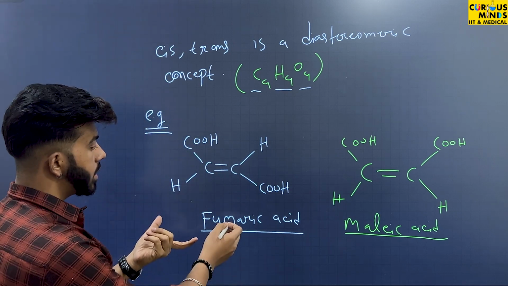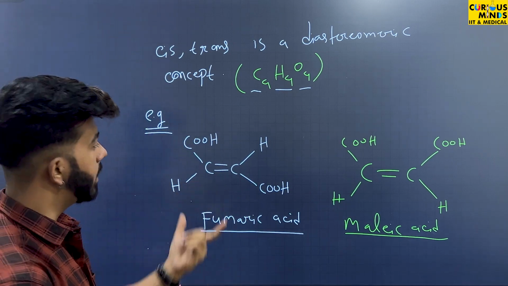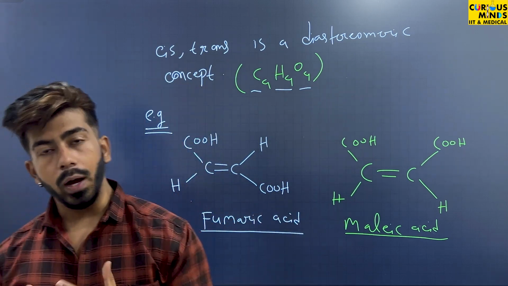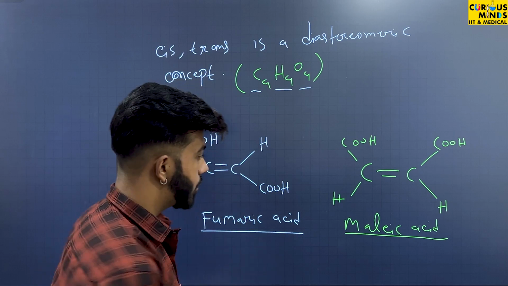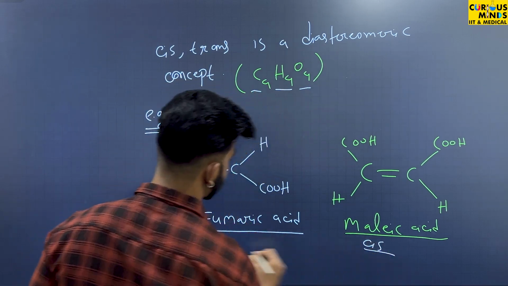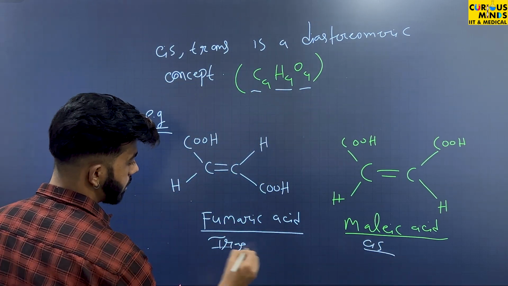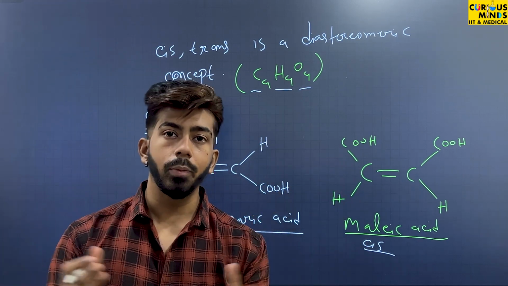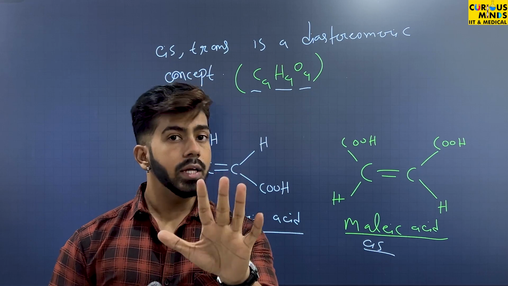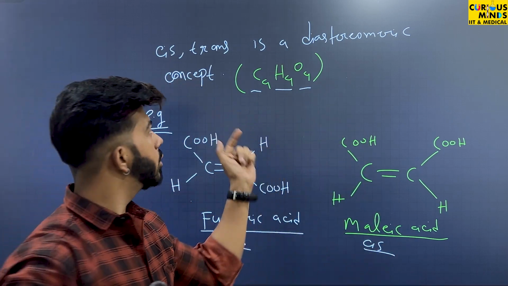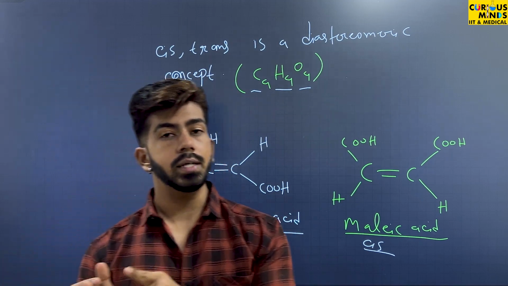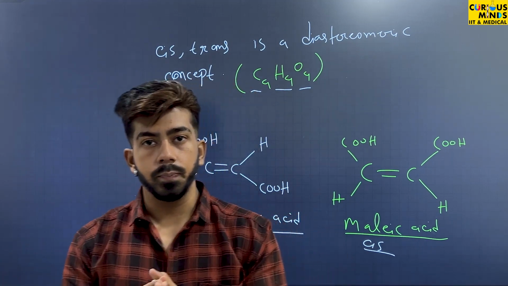But see, this is trans acid. That's why it is called fumaric acid. And this is called maleic acid, because this is cis acid. So you can write here cis. This one will be trans. Fumaric acid and maleic acid. These two acids are geometrical isomers to each other, right? If they are geometrical isomers to each other, they can be a diastereomeric pair as well. So that means diastereomers are exactly geometrical isomers.